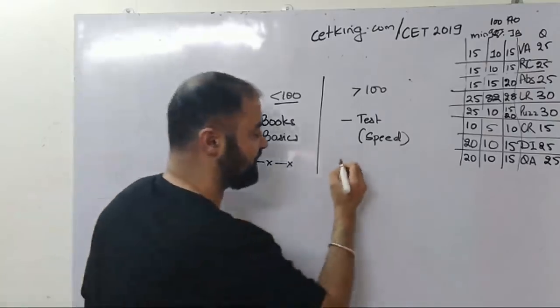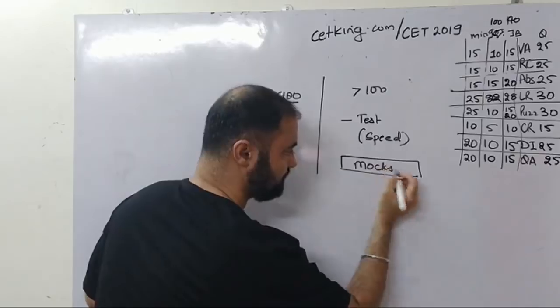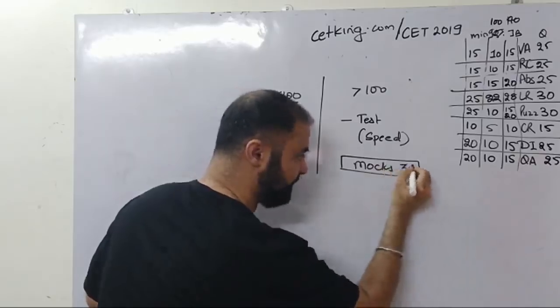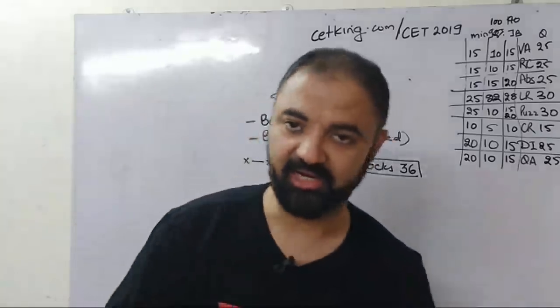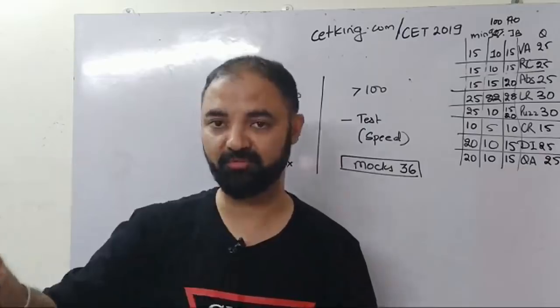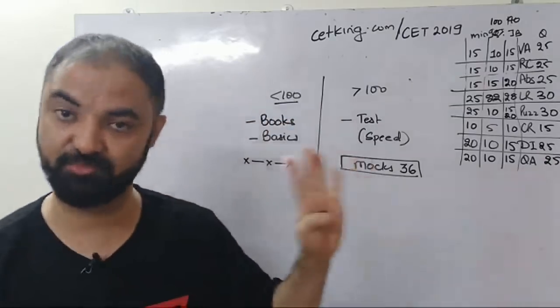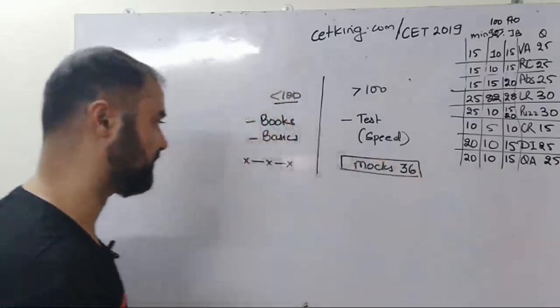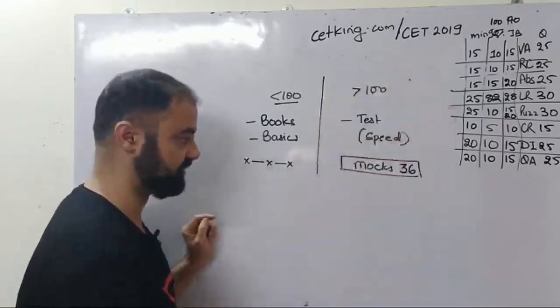If you are a CET student, in your login ID we have full length mocks. As of today, the total number of mocks will be 36. Earlier last year, Hemant Soni said in a Sydenham workshop he had to buy more mocks because for CET we had only 20 mocks. So now we have 36 mocks in total, which is more than sufficient for you. Trust me, for preparation. My target was 40, so probably next year we'll get 40 as well.